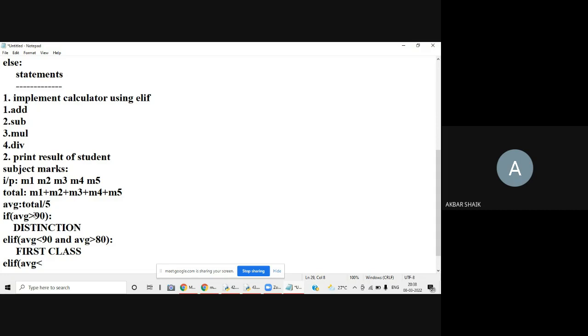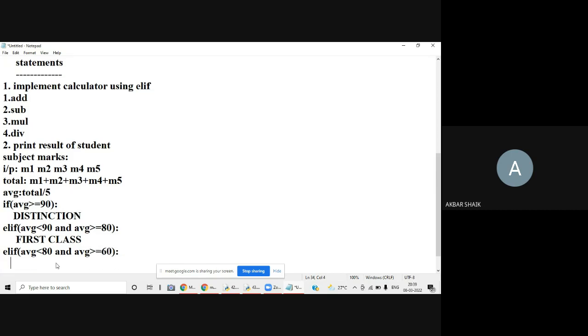Otherwise, here you can put greater than or equals to, so that it is clear. Less than 90 and greater than or equals to 80. Here average is less than 80 and average is greater than or equals to 60. I can say, for example, it's a second class.